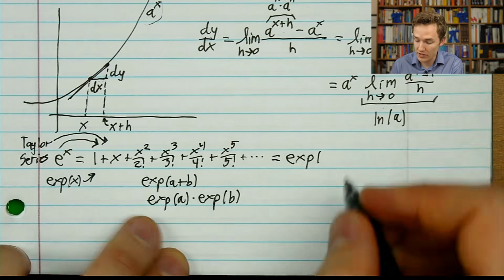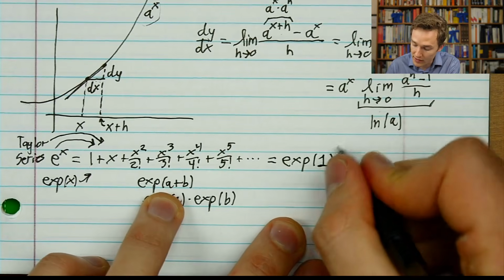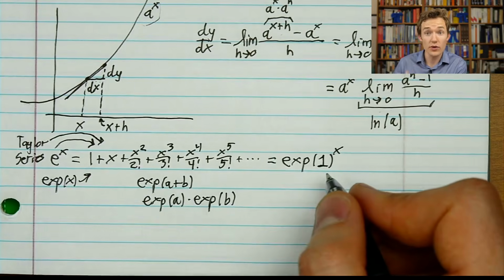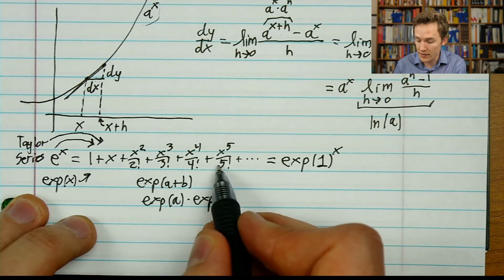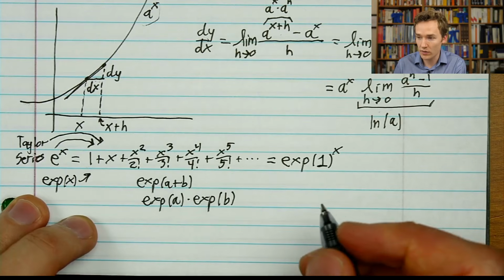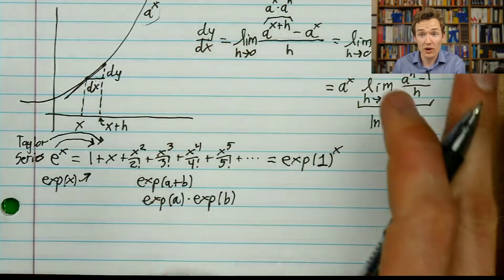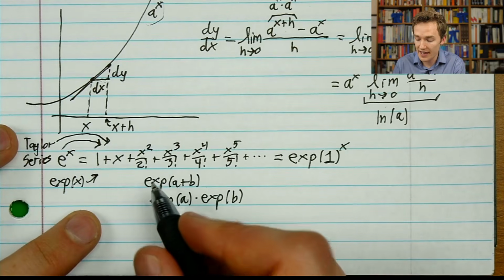And the fact that that works, we talked about this a couple lectures ago, implies that the whole sequence looks like whatever exp of 1 is raised to the x. So what you could say is the number e is defined to be this particular sequence evaluated at x equals 1. And if you go that direction, that's all well and good, and it becomes a kind of substantive thing to talk about e to the x being its own derivative.